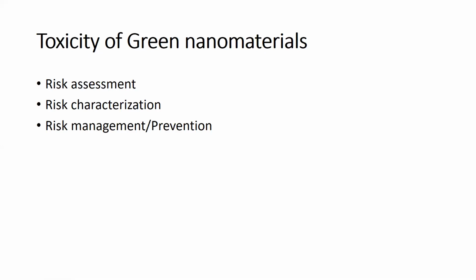So once they cause toxicity, what is needed is that we should assess the toxicity of the nanomaterials, right? So there should be an assessment of the toxicity of the nanomaterials, and once the toxicity is assessed, this toxicity should be characterized. Characterization means that where this toxicity is ultimately going to cause the damage, and we should completely characterize the toxicity, its extent and its location and so many other things. And then once the toxicity is characterized, we can prevent and manage the risk that is associated with the toxicity of the green nanomaterials.